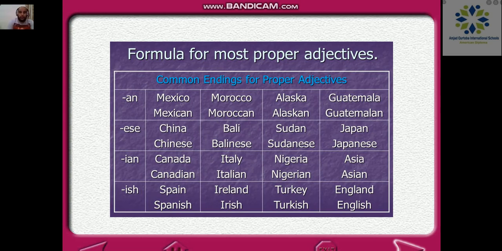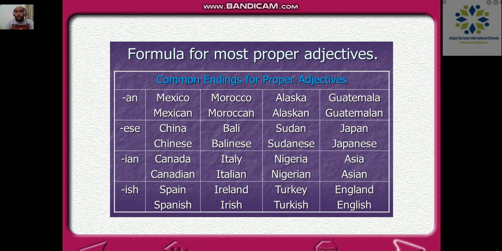Someone from Sudan, for example, is going to be Sudanese. Some people are going to say Sudanian. He's not Sudanian, sorry, he's Sudanese in English. Someone from Japan is going to be Japanese. Some people say that whenever you have an N by the end, you're going to add ese. It's not a rule, okay? It's not